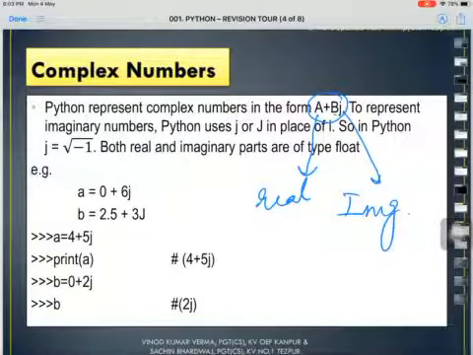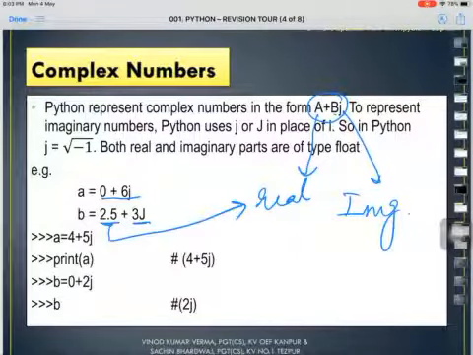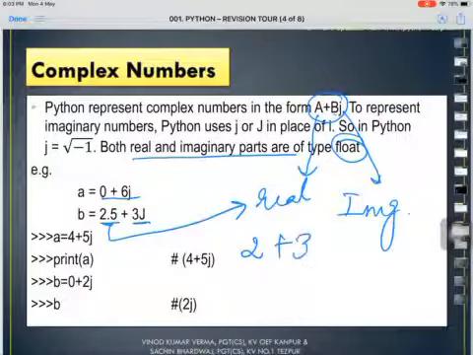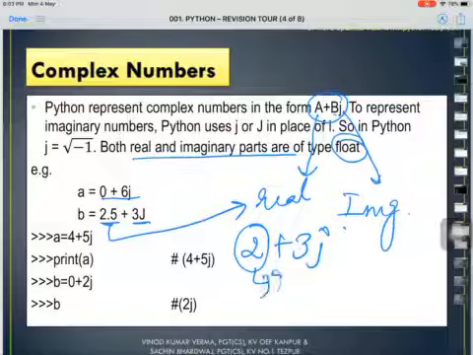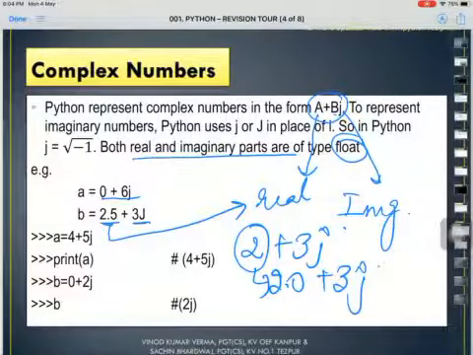Alright, now see the examples here. 0 plus 6j, 2.5 plus 3j. So this 2.5 is a real part, and please do remember that real and imaginary both parts are of type float. So if I say 0, so 0 is neither an integer nor a floating point. So if I say 2 plus 3j, your interpreter will read this 2 as 2.0 plus 3j. Alright, so this is how we have stored the value.